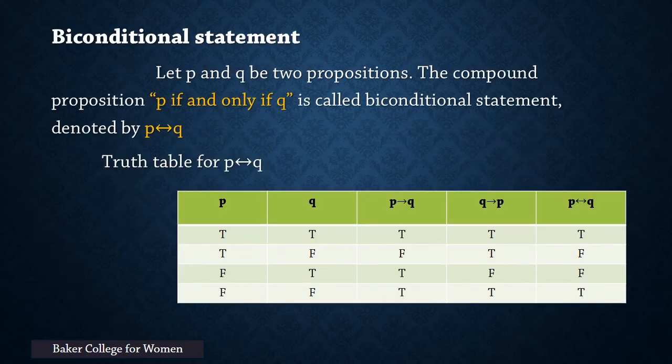Biconditional statement. Let P and Q be two propositions. The compound proposition "P if and only if Q" is called a biconditional statement, denoted by P if and only if Q. It is clear that the biconditional statement P if and only if Q is the conjunction of two conditional statements, P implies Q and Q implies P. This is the truth table for the biconditional statement P if and only if Q.